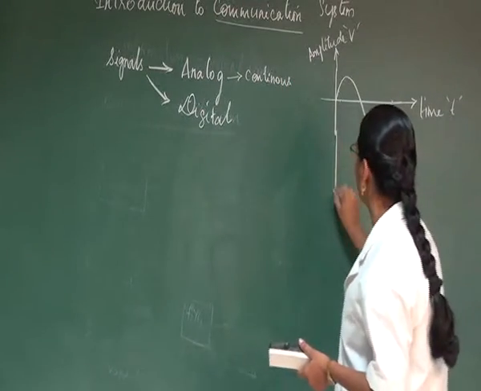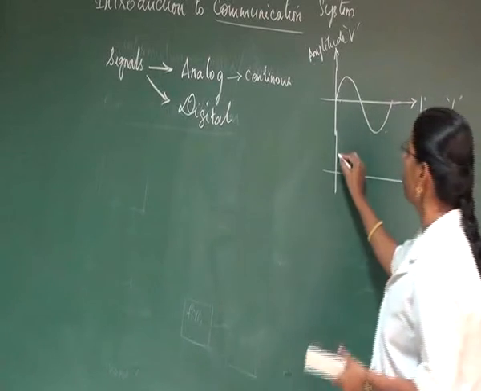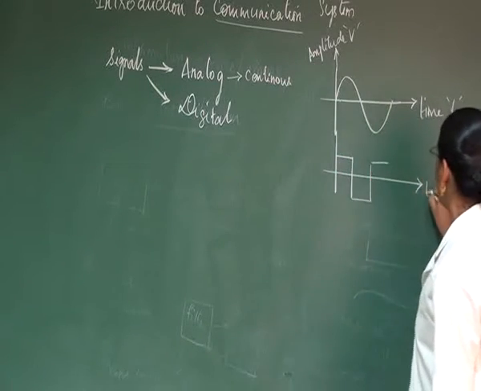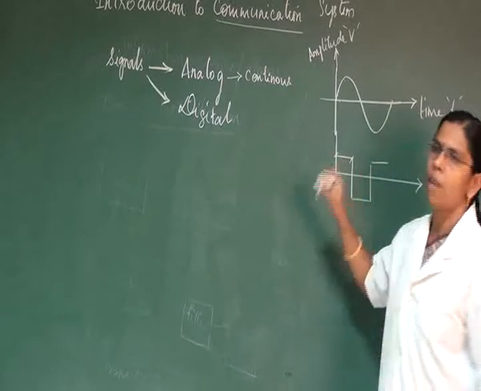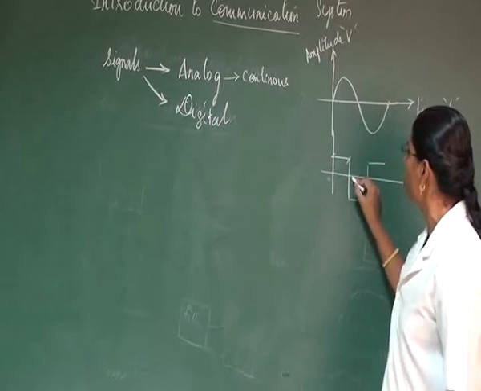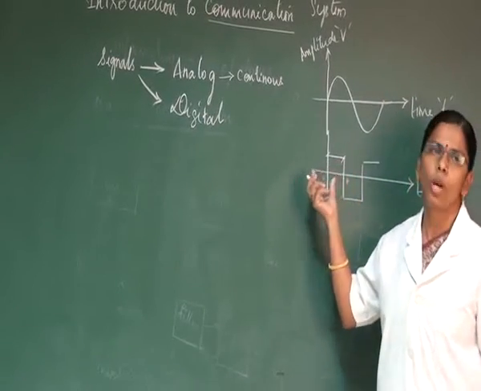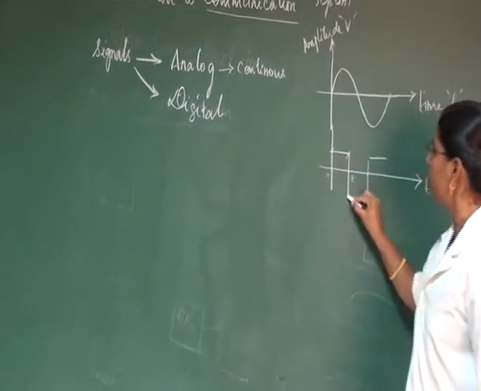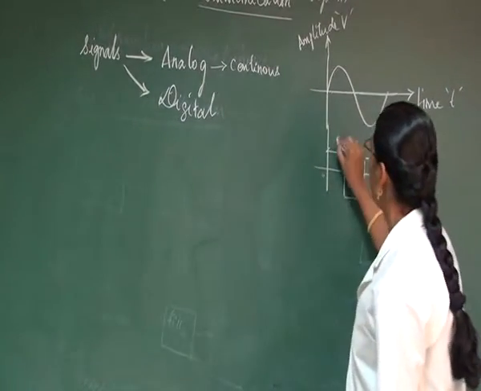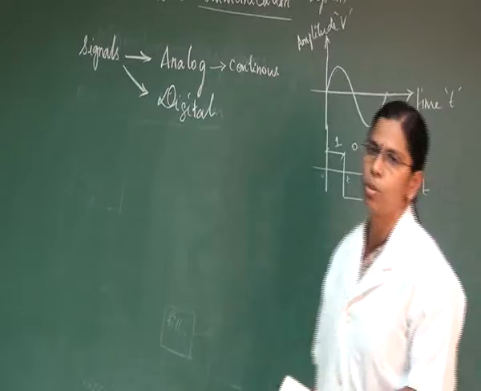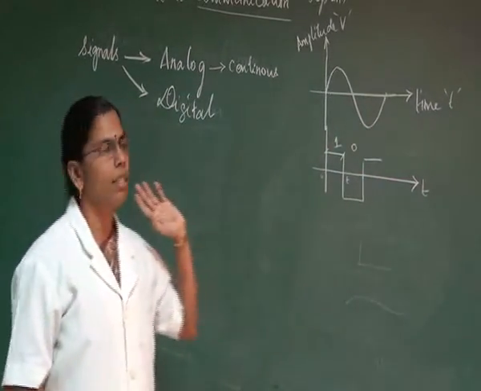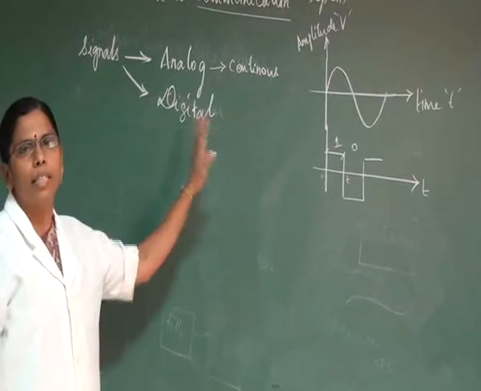Whereas if it is a digital signal, the same signal will be represented like this. Here, for a particular duration of time, from 0 to t, the amplitude of the signal remains constant, and for the next duration of time the amplitude again remains constant. This is what we call a digital signal, which may be represented as ones and zeros. Everything is represented in terms of voltages, that is, an electrical signal. That is why we call it a signal here.